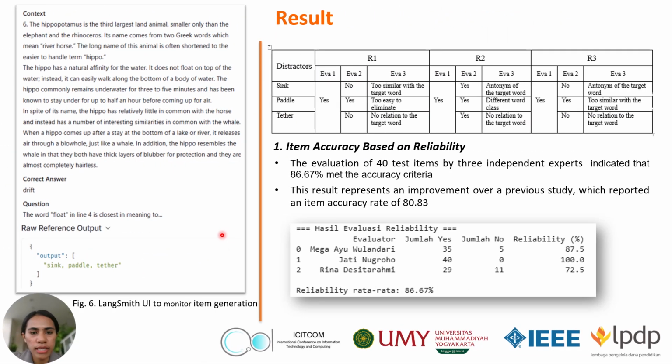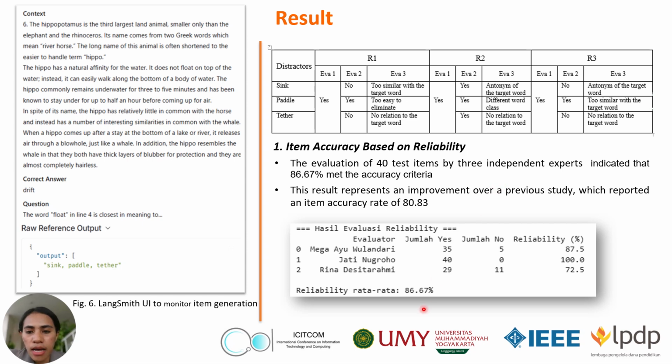Okay. And we analyze the results for reliability accuracy. Here we have an example item monitoring using the Langsmith UI. Here we track how the model creates distractors like sync, pedal, and tether for the target word, which is float. These were then checked by experts using our quality criteria. And on the right, the table shows how evaluators rate each distractor. They flagged issues like being too similar, wrong word type, and too easy.